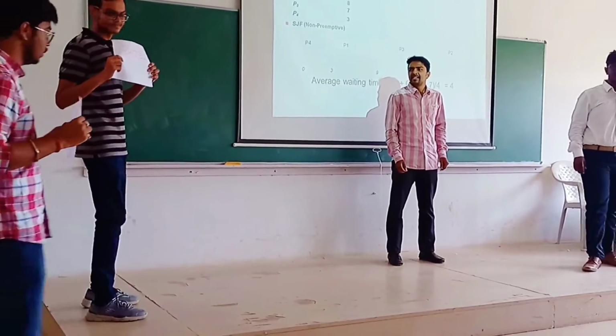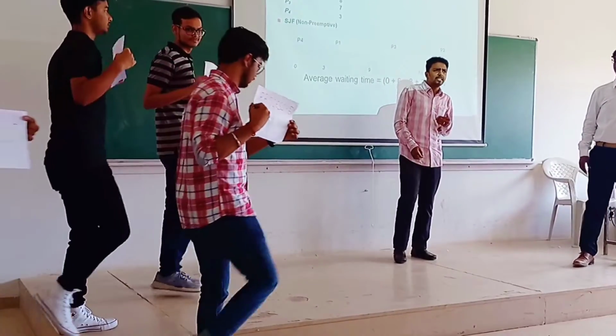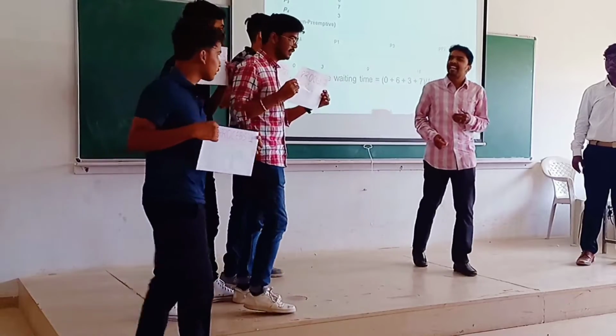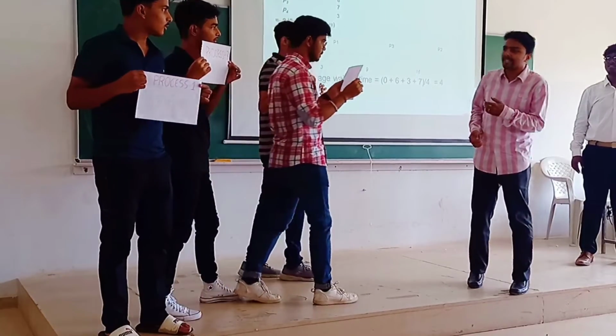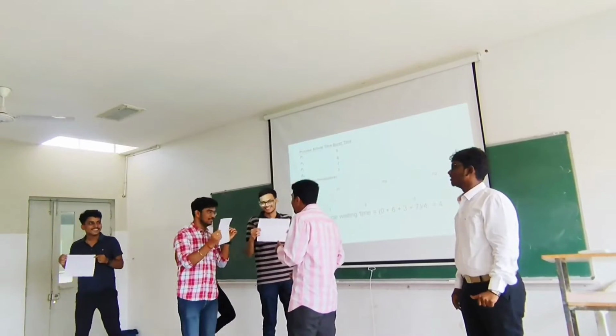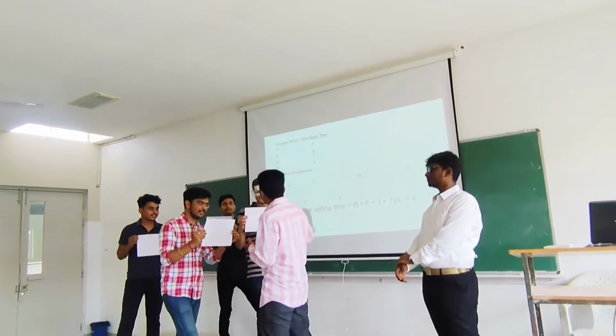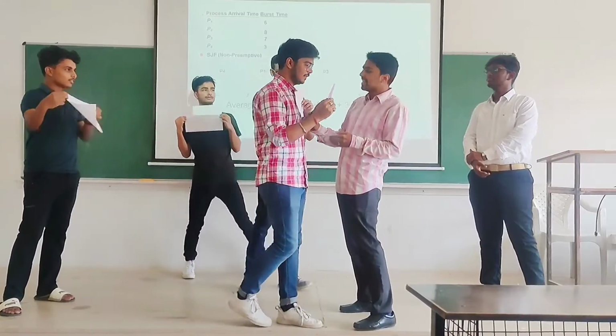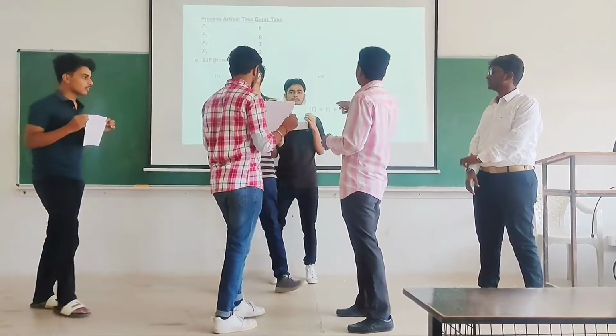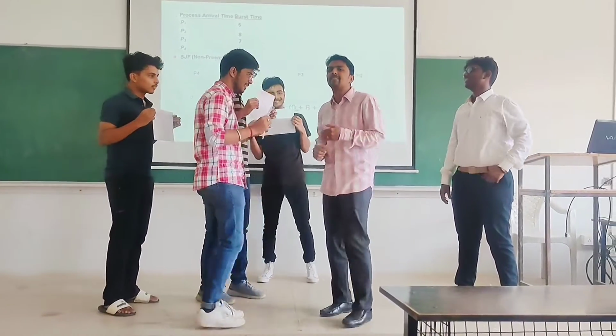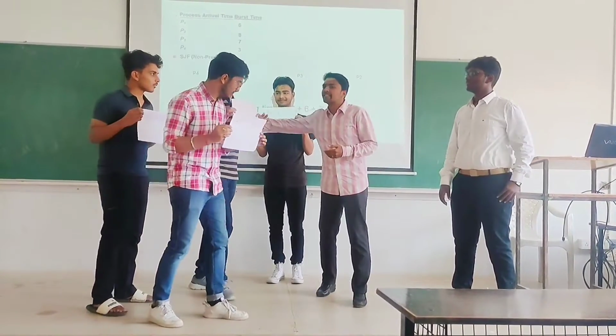Shortest job first scheduling. Since I follow shortest job first, I take a look at all the 4 processes, and then I decide which one is to be allowed first. This one is 3 seconds, this one is 8 seconds, that one is 6 seconds, and the other process is 7 seconds. So I will select which process? The one with the shortest job first.